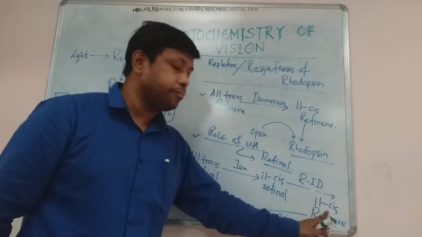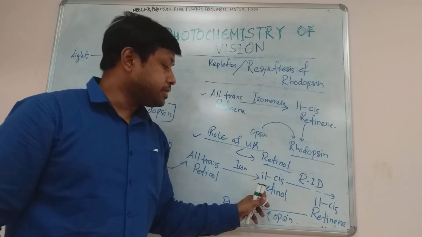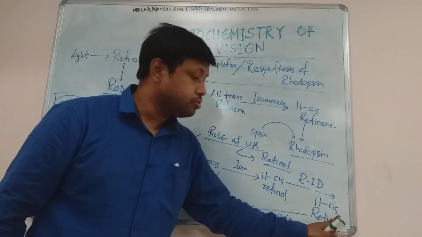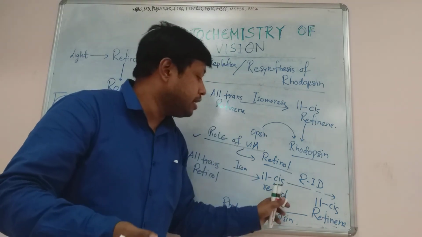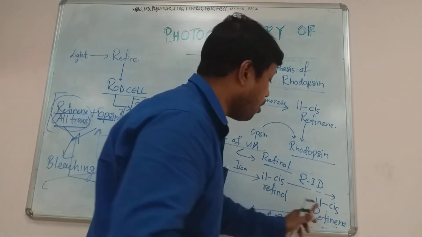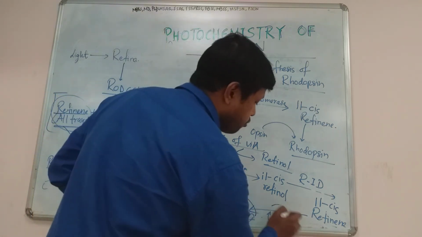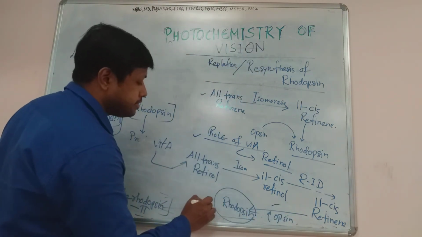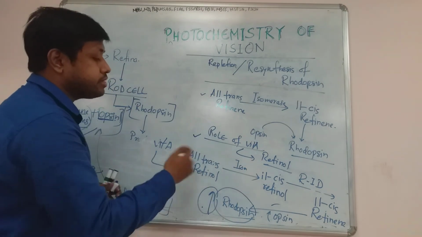The structure is the same, it is 11-cis, and ultimately retinol is converted into retinine. Retinine is nothing but retinal, the aldehyde form of retinol. Once the retinine is formed, it will be converted to rhodopsin when it binds with opsin. So again there is an increase of rhodopsin in the retina, and a new visual cycle can start.